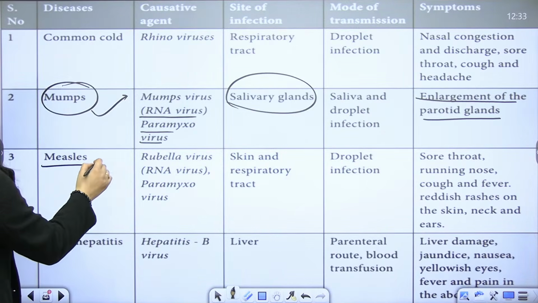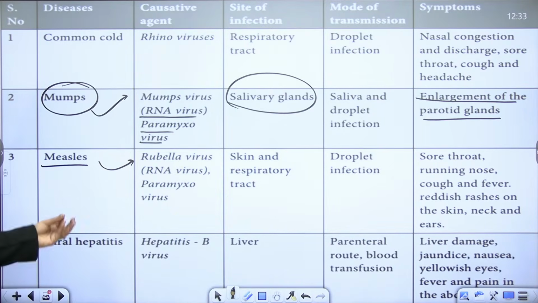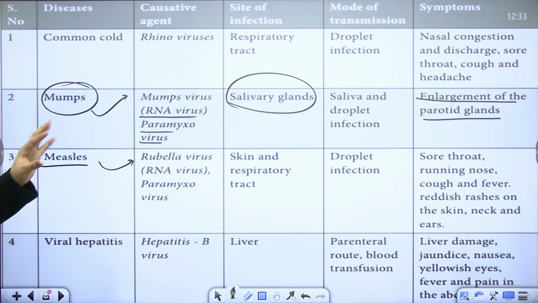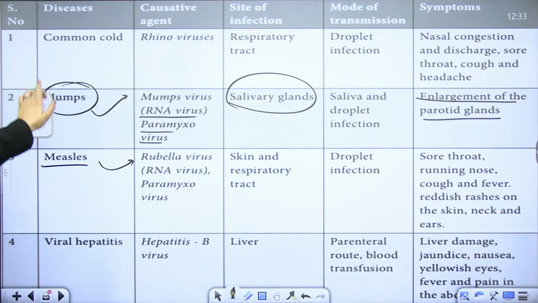Then measles, caused by the rubella virus, which is also an RNA virus. Here again, running nose, sore throat, cough, and fever will be there. But mumps you need to remember.